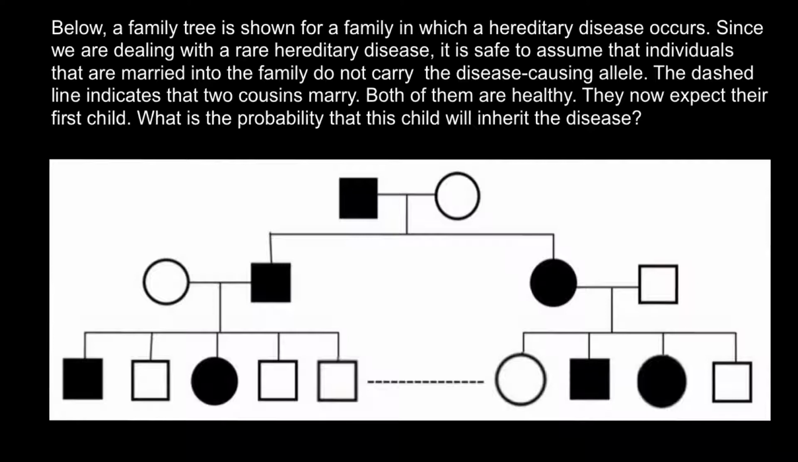The dashed line indicates that two cousins marry, both of them are healthy. They now expect their first child. What is the probability that this child will inherit the disease? So let's analyze what we see in this pedigree, and let's start from this couple.